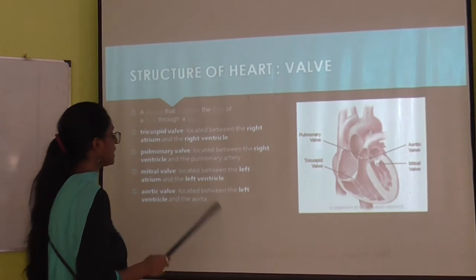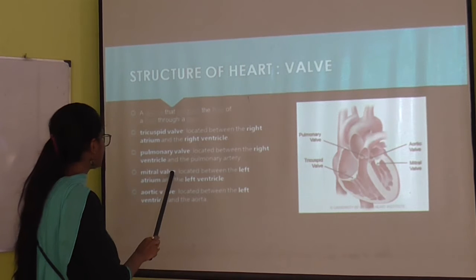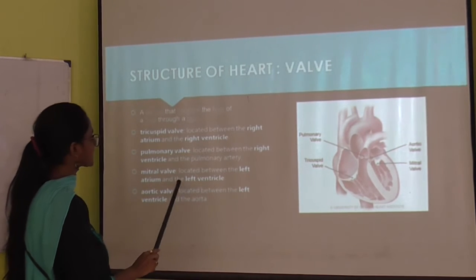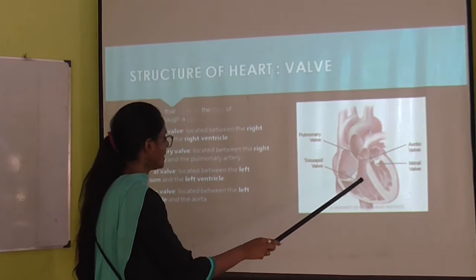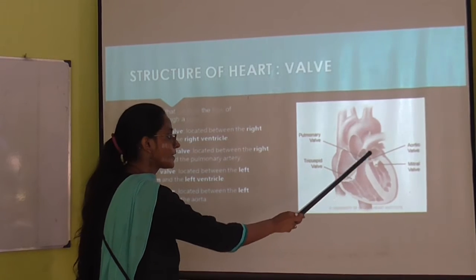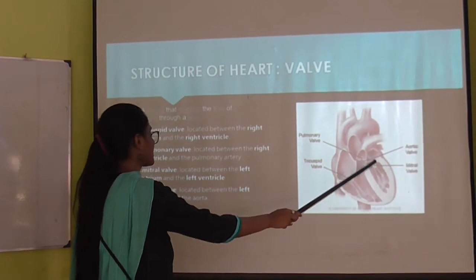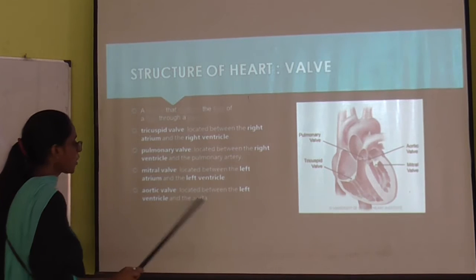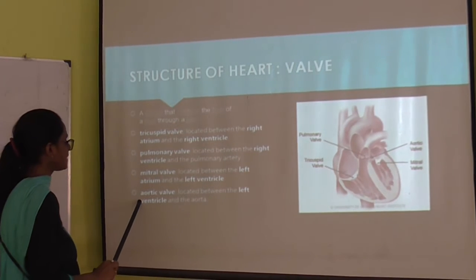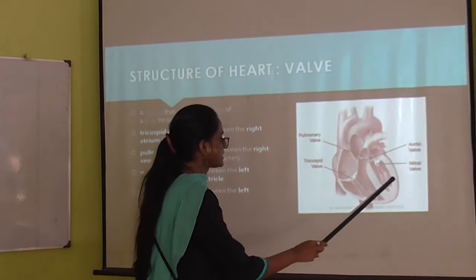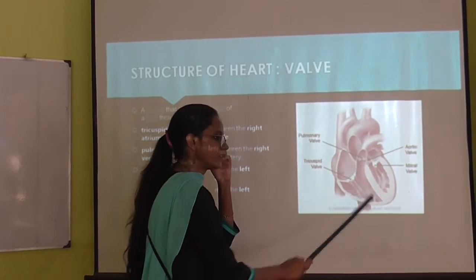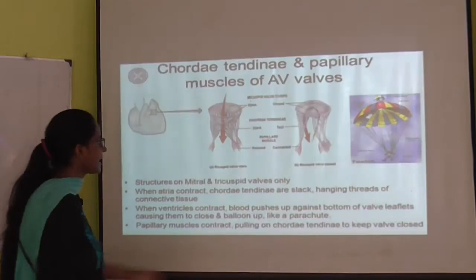Clear? Next, the mitral valve located between the left atrium and left ventricle. Left atrium and left ventricle means left is this one. Okay, so over here the mitral valve is present. Aortic valve is present between the aorta and the left ventricle. That means over here. Clear? Now on the next slide, what we are going to learn?